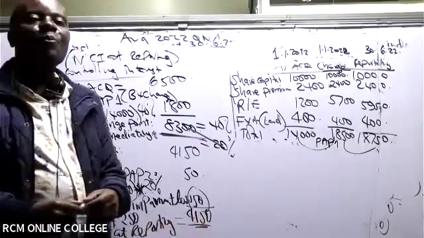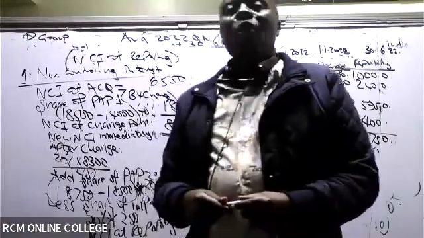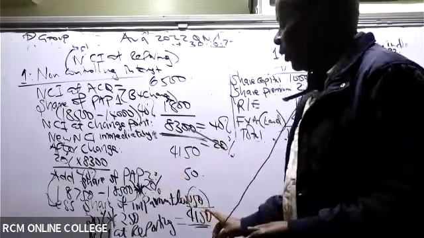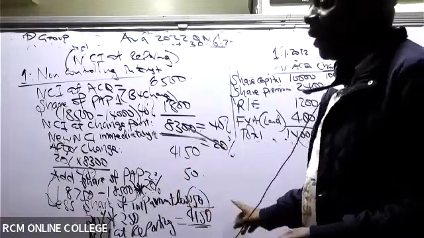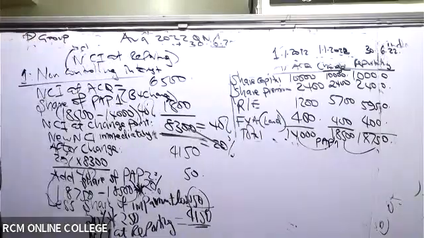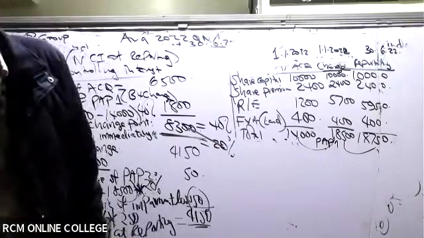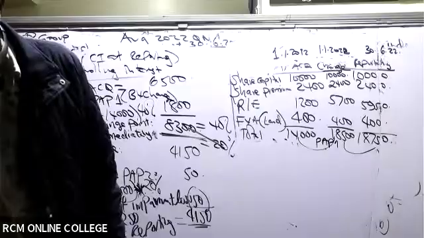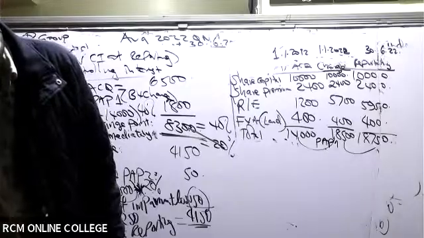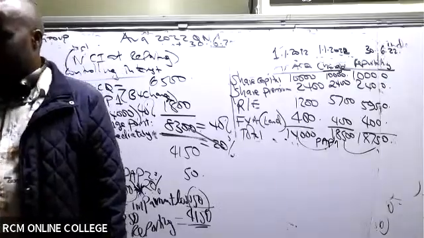Please go to your consolidated pro forma, where you have NCI, and put that figure of 4150 there. Have you done that? Under the pro forma equity, non-controlling interest, do you have 4150 there?